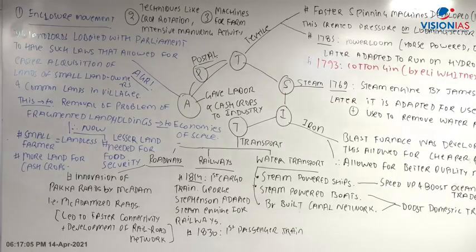Look at the utility of the transport sector. Because of the transport sector, not just goods, but even labor, faster movement of labor will also take place.